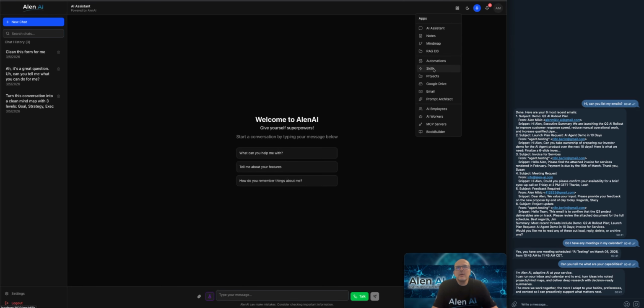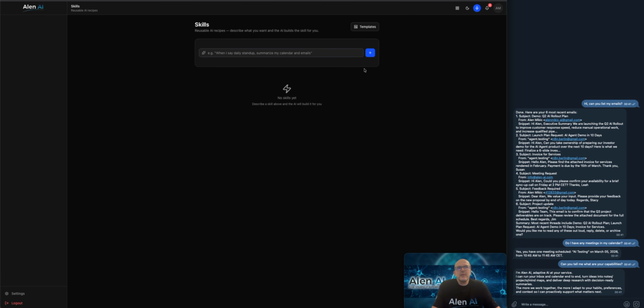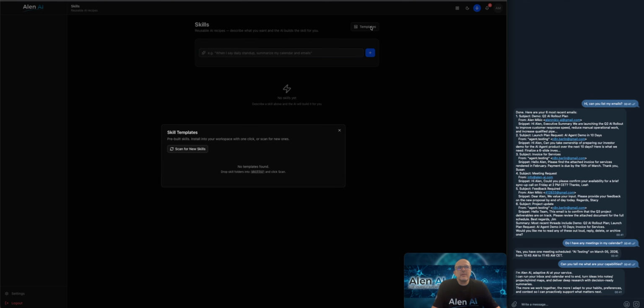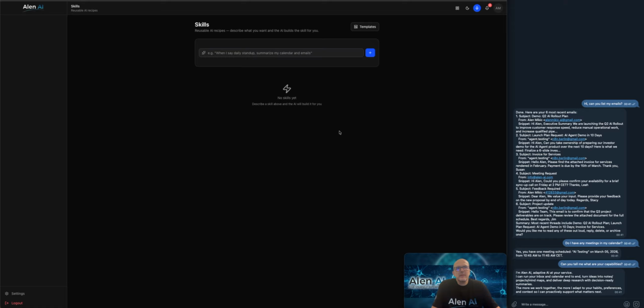So next one is skills. It has a bunch of dedicated skills that you can add. You can add here custom skills, and you can also select from the template. Right now there are none in the template, but you can add different skills to the skills folder, and then all the skills that you uploaded to the skills folder will be listed here. I will again have a dedicated video explaining this in depth.